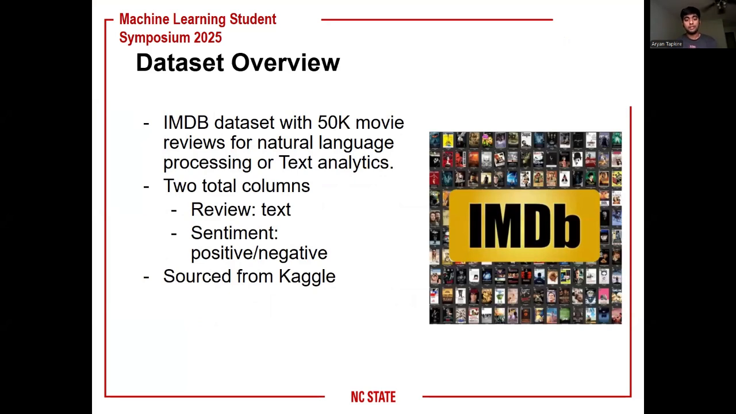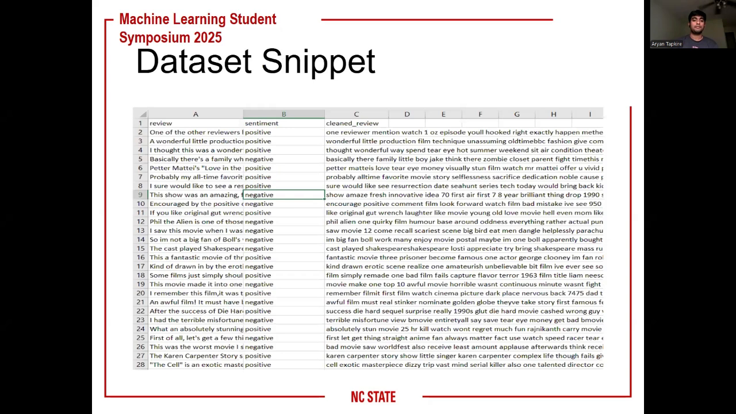Talking about the dataset, we sourced our data from Kaggle. There's an IMDb dataset with about 50,000 movie reviews for natural language processing or text analytics. It has a total of two columns: the reviews, which are the text data given by the users for a particular movie, and the sentiment, which can be either a positive or a negative flag. This is the dataset that we have. You can see that we have the review column and then the sentiment column, and we also have a team review column.